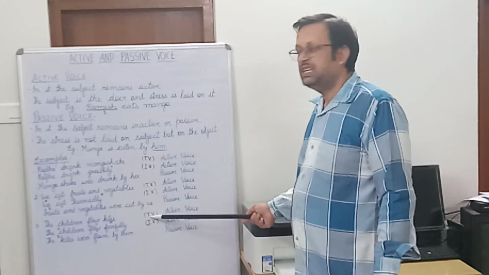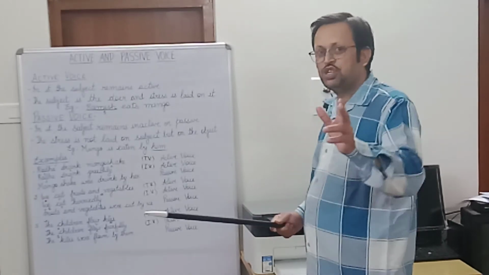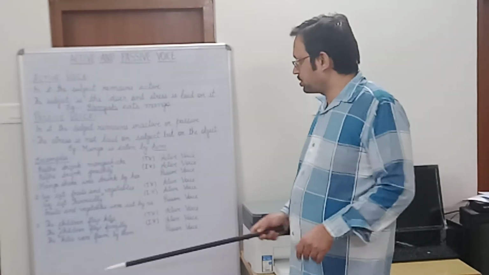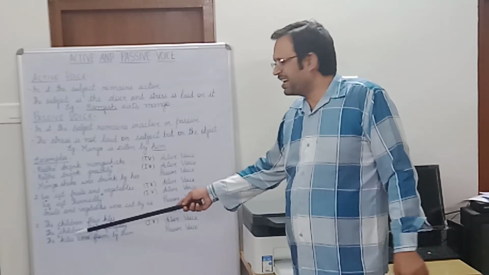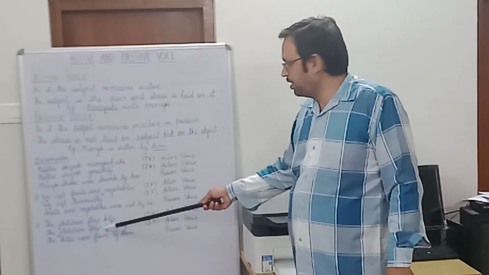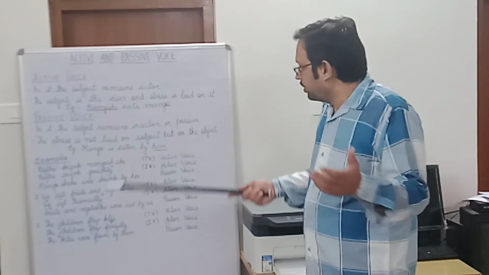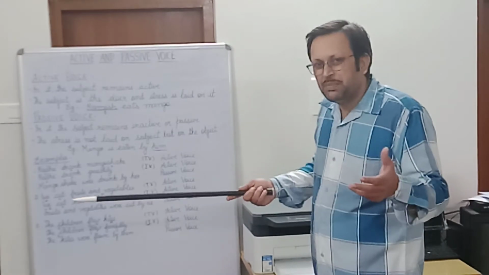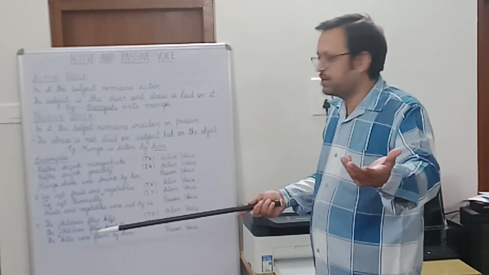We have written TV, TV means transitive verb, and IV means intransitive verb. That's a short form, right? So don't get confused. The second part is: the children flew fearfully. So here again the subject is the children, the activity is flew, so it becomes a verb, and the object is fearfully. So actually, the subject, that is the children, are they doing some activity? Yes, they are doing the activity. They are flying.